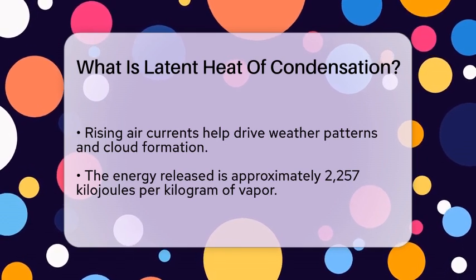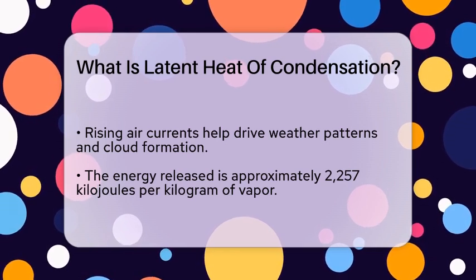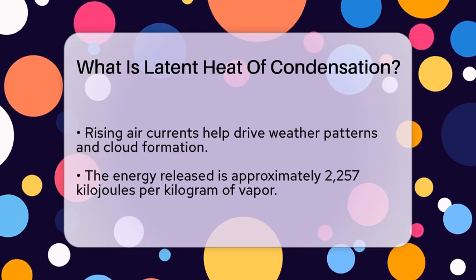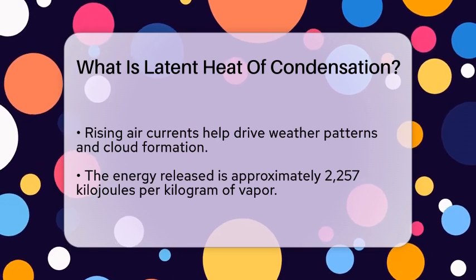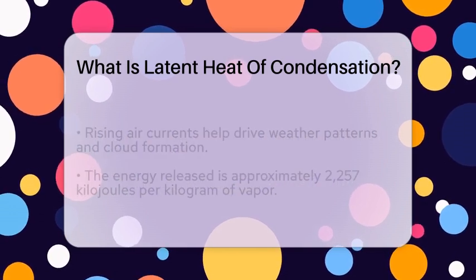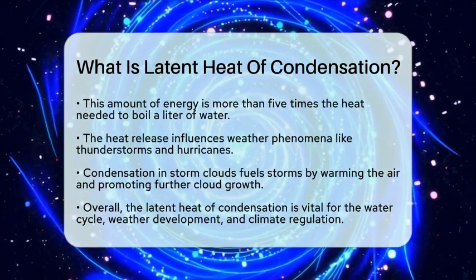This energy released during condensation also influences weather events like thunderstorms and hurricanes. When water vapor condenses in storm clouds, the heat released helps fuel the storm's growth by warming the surrounding air. This process creates a cycle where warm, moist air rises, cools, condenses, and releases heat, which then encourages more rising